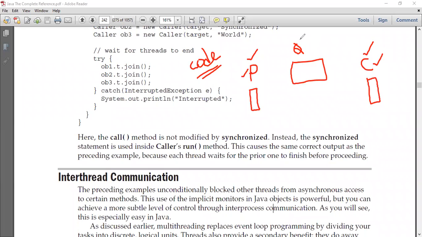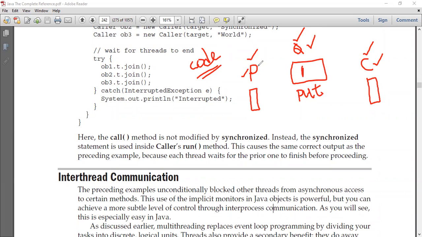Next, I need to write a class called Queue. Why do I need to write a class called Queue? In this queue, I need to place a value called 1. In order to place the value 1 in this queue, the producer has to call a method called put, which is present inside the class called Queue.